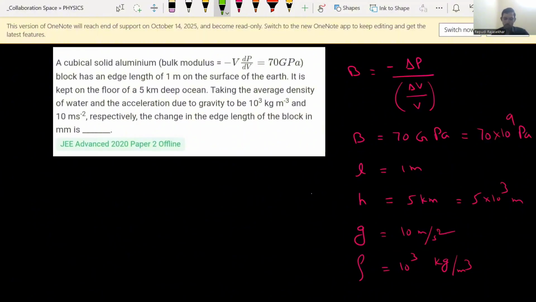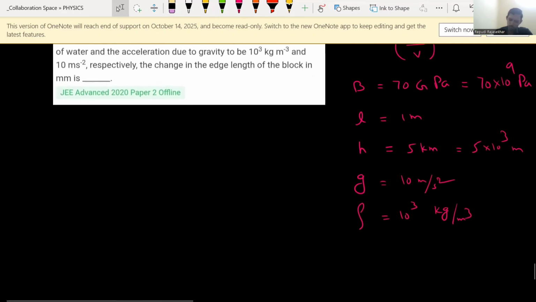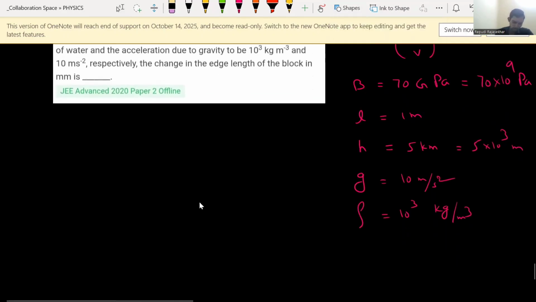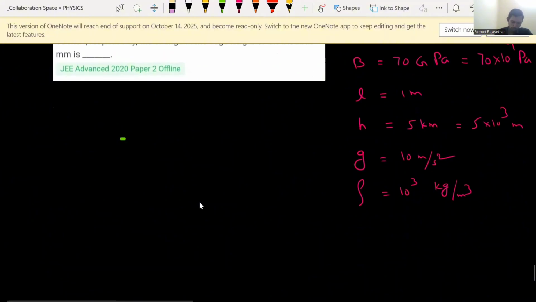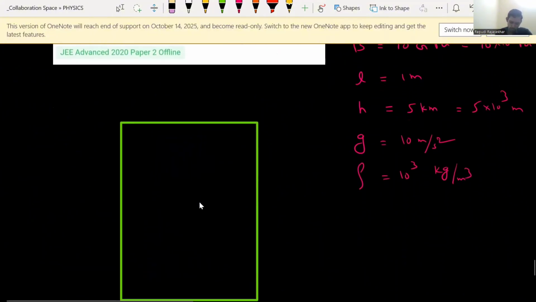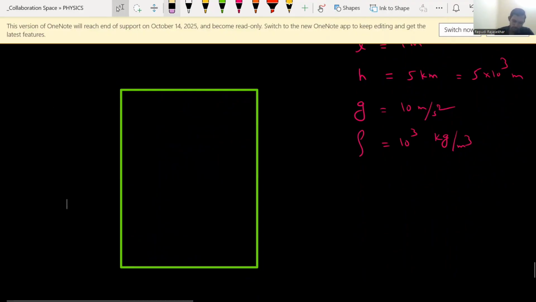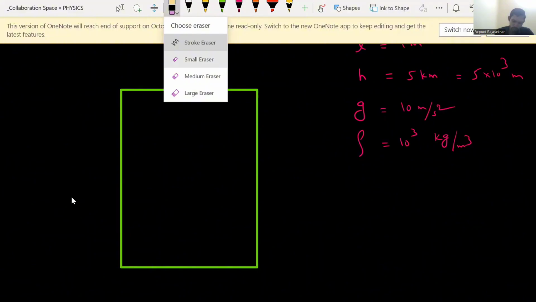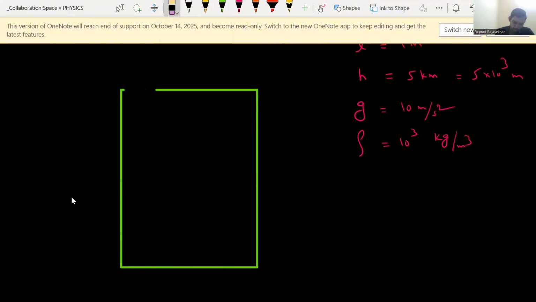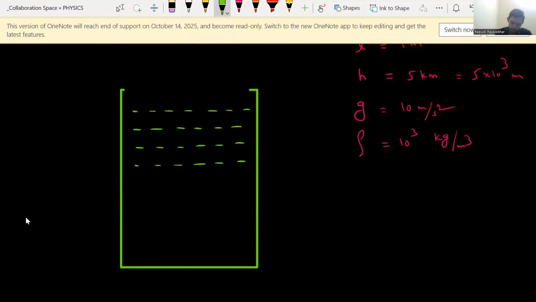Okay. Now, for a better understanding, I will also draw the diagram here. Let us take the container type they have given. This end is not closed. Don't think that this end is closed here. It's not a closed end. Okay, this is all open because it's a sea. I have taken a tank just for understanding purposes, completely filled with water. Why is it completely filled with liquid? Basically it is water. That's why the water density they have given.